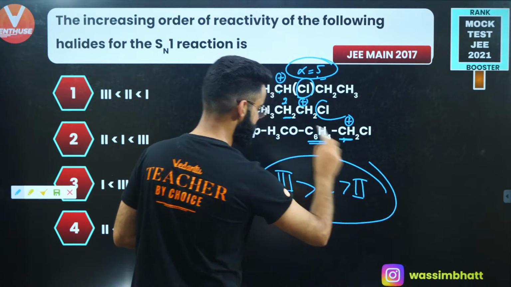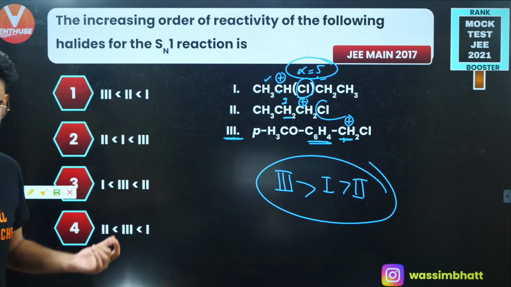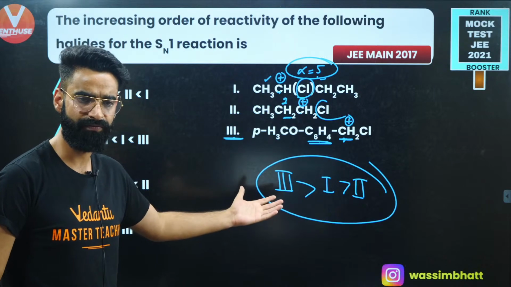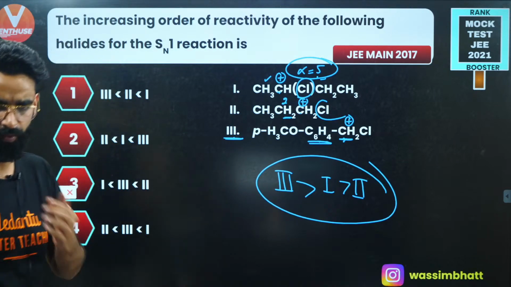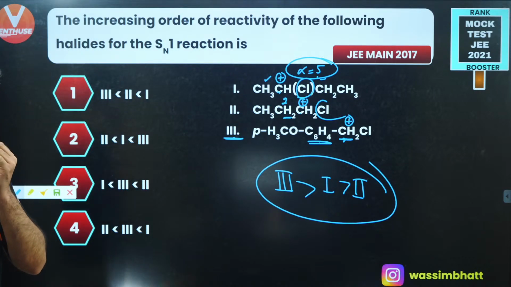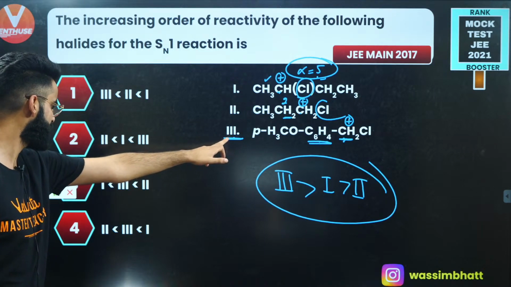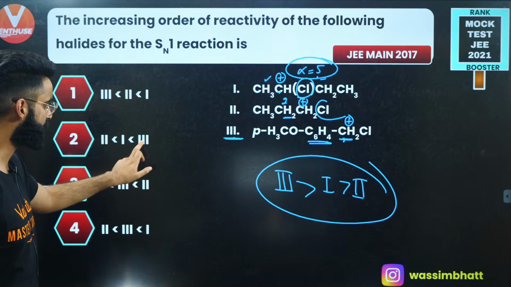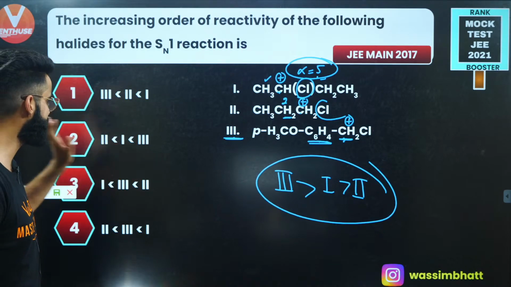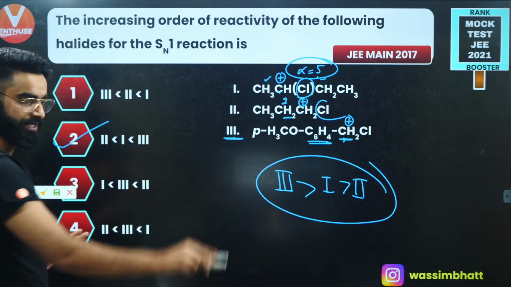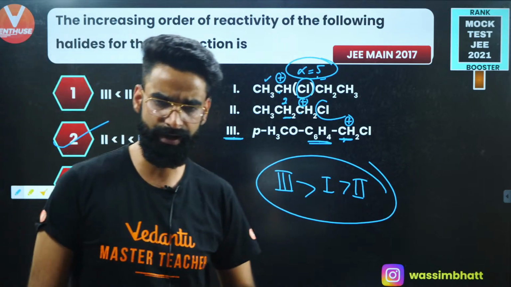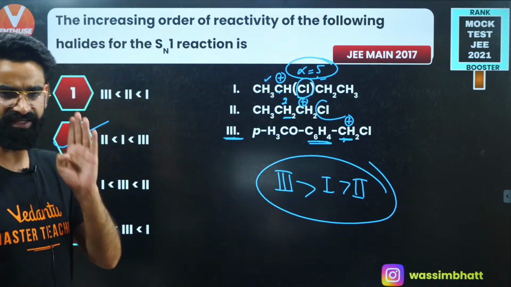And whatever is going to be the stability order of the carbocation, the same is going to be the rate of SN1 reactions over here, yeah? So it's going to be 3, 1, 2. The third one is going to show the maximum rate towards SN1, then your first, and at the end, your second. So option 2 is the one which is correct among all, yeah? Again, a very, very simple one, yeah?